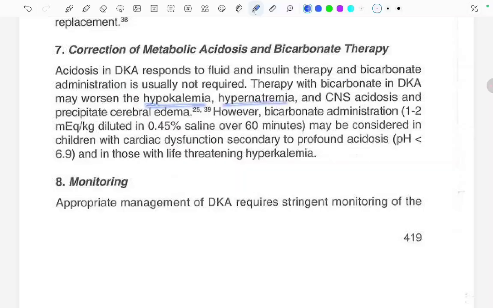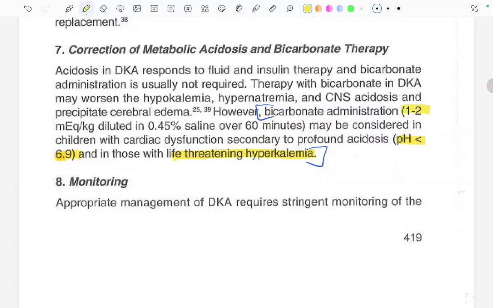However, bicarbonate administration in the dose of 1 to 2 milliequivalents per kg diluted in 0.45% saline over 60 minutes may be considered in children with cardiac dysfunction secondary to profound acidosis of pH less than 6.9 and those with life-threatening hyperkalemia. So this is the condition when bicarbonate therapy is used, only in these two.